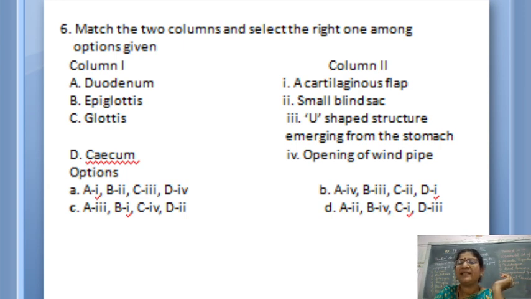Cecum, it is a small blind sac, the first part of the large intestine. Now match all this. The fourth one will become correct. First one is third one, second one is the first one, fourth one, C is the fourth one. Correct, it is this third one. Fine. Now let me go to the next one.